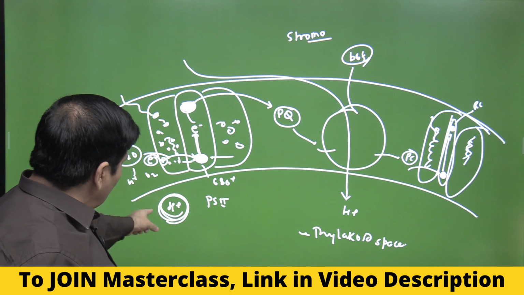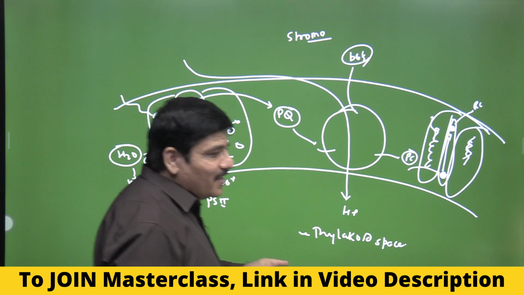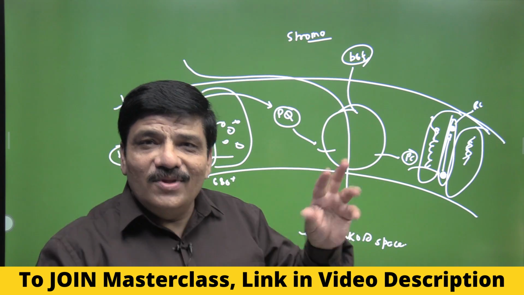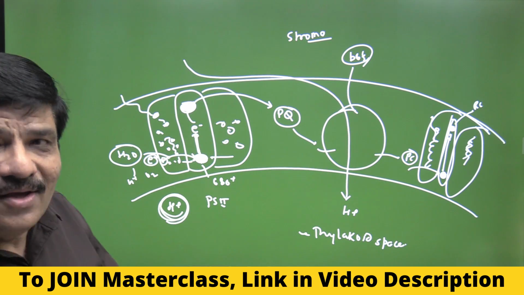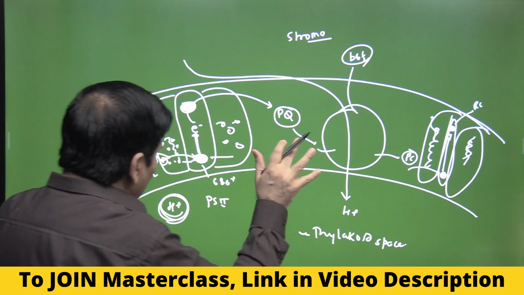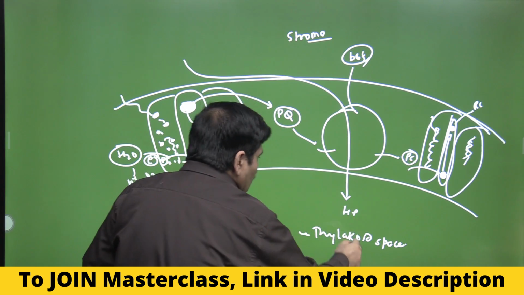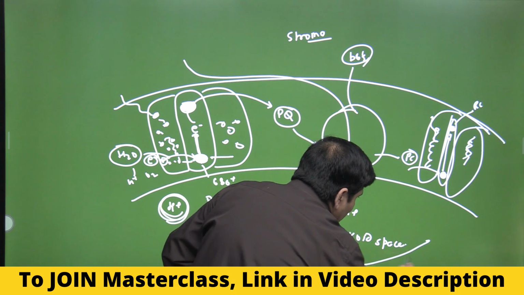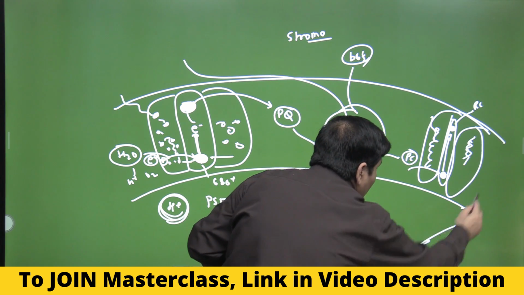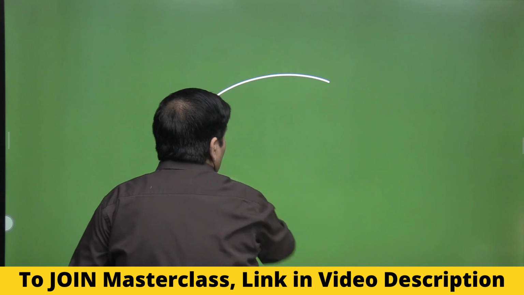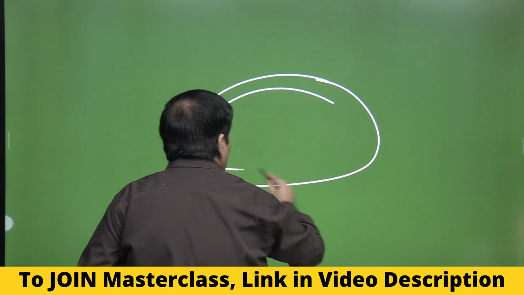The source of the electron, and the source of the proton, again is the water molecule, and the splitting of the water molecule is also producing oxygen. Just giving you the basic concepts here. And obviously this proton, think of the membrane on the other side. So if I make the membrane complete, let us make a different diagram so that it does not confuse you. This is the thylakoid membrane.